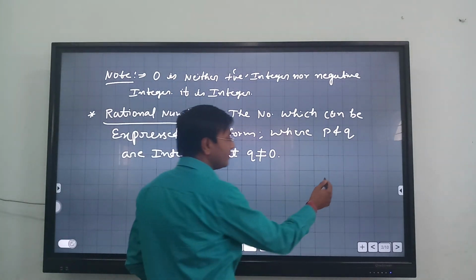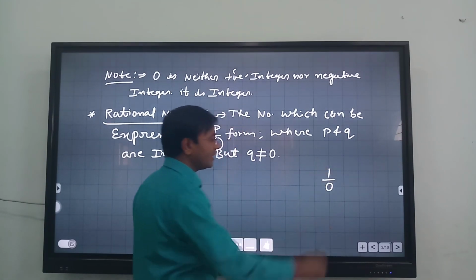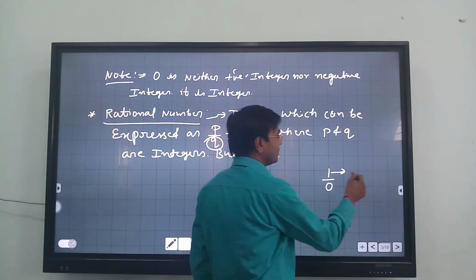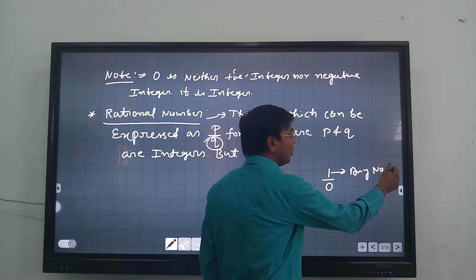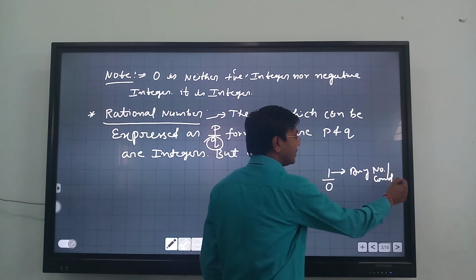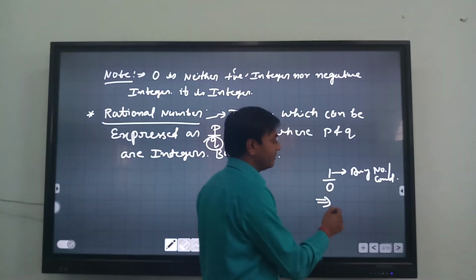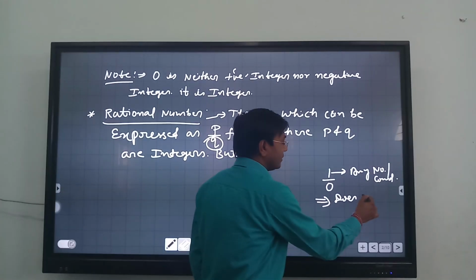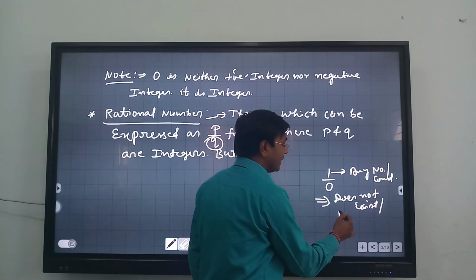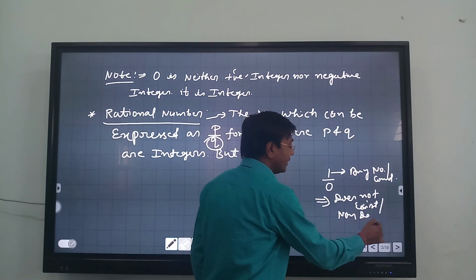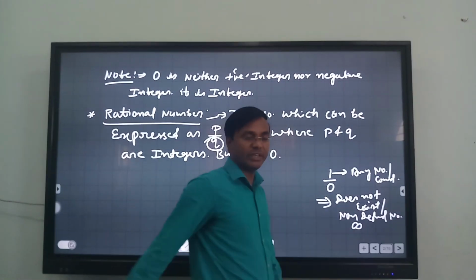You can check on your own. If you take 1 divided by 0, or any number except 0, any constant, and you divide it by 0, then what do you get? Nothing. That is, it does not exist, or you will get a non-defined number, that is, you can say infinity.